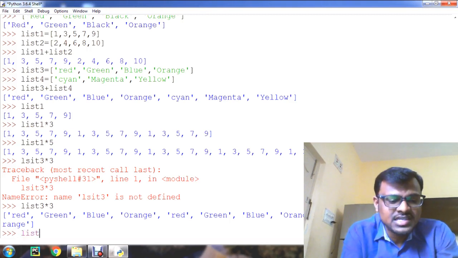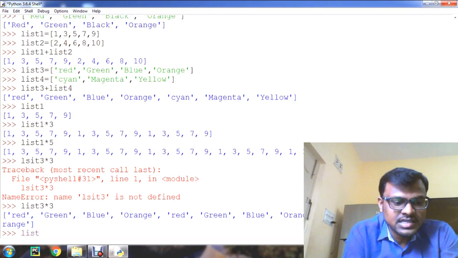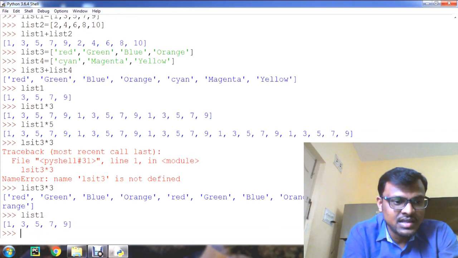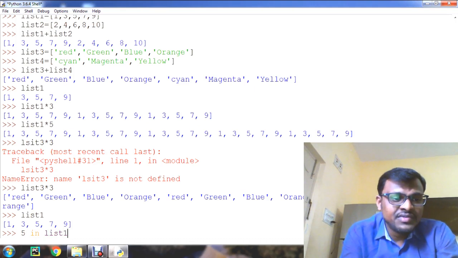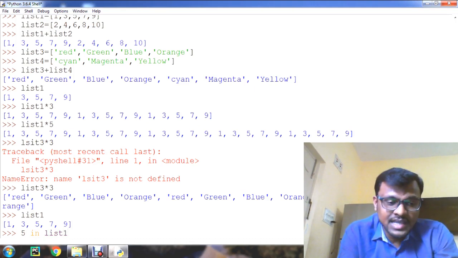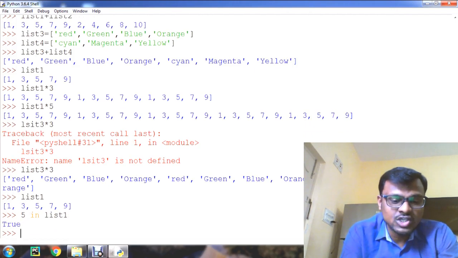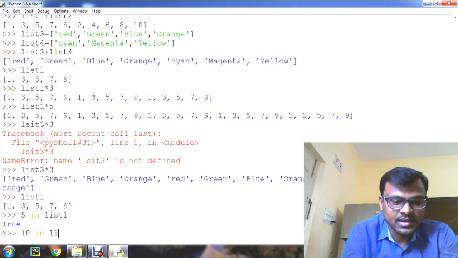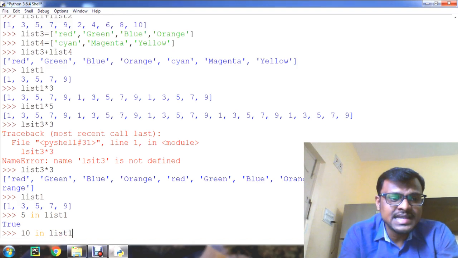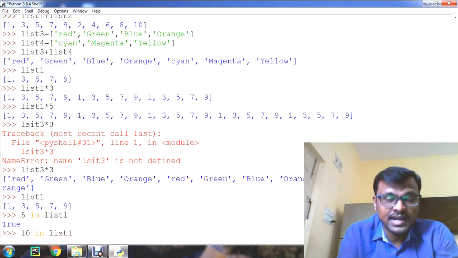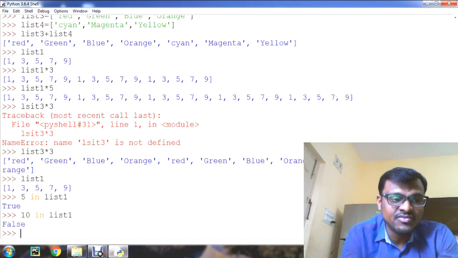Let us check now list 1. I will take list 1, and the values are like this. Now I will check a value, that is 5 in list 1. If 5 is present in list 1, it will give True as the output, otherwise False. So it is True. In the same way we can check 10 in list 1. If 10 is present in list 1, it will give True, otherwise False. So this is False.